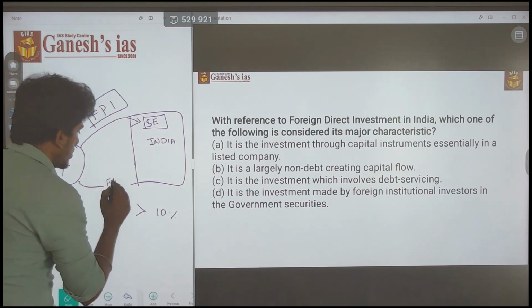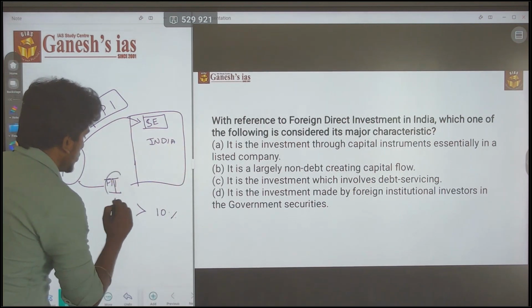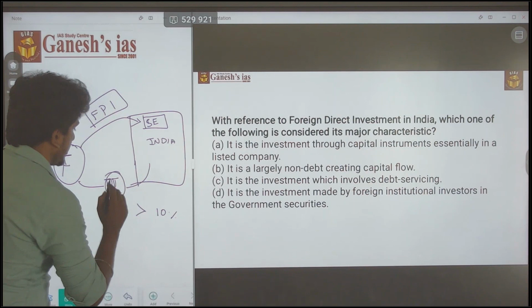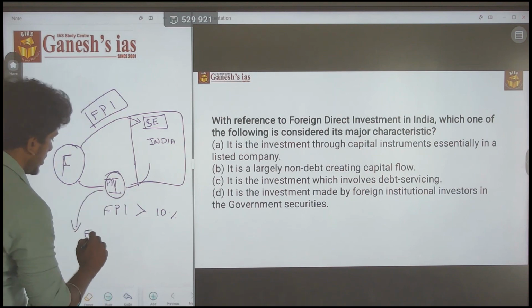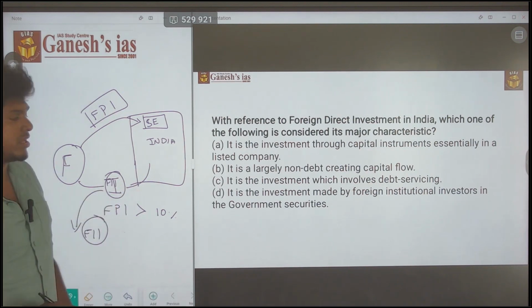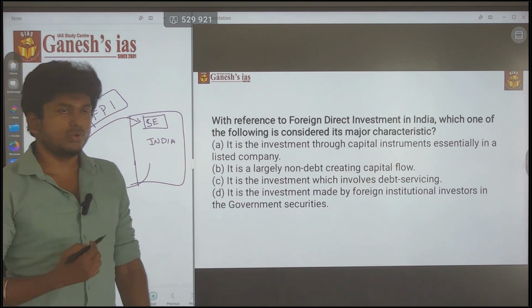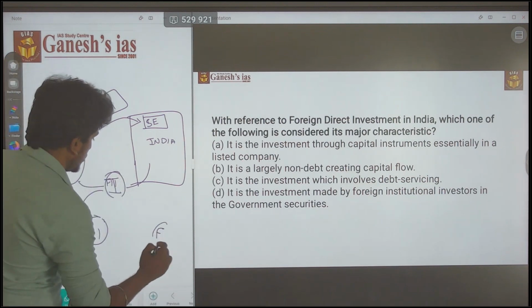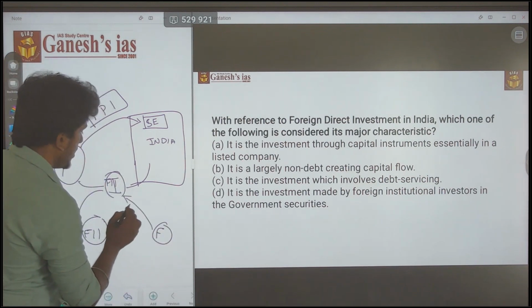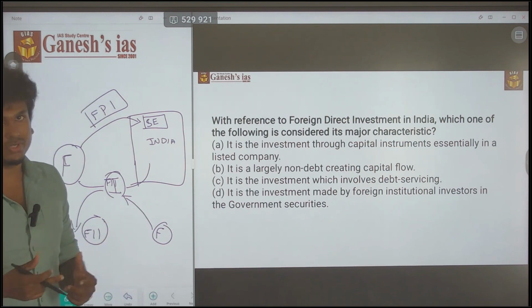So when a financial institution acts as a mediator, it is called a foreign institutional investor. The foreign individual buys certain shares from this institution.